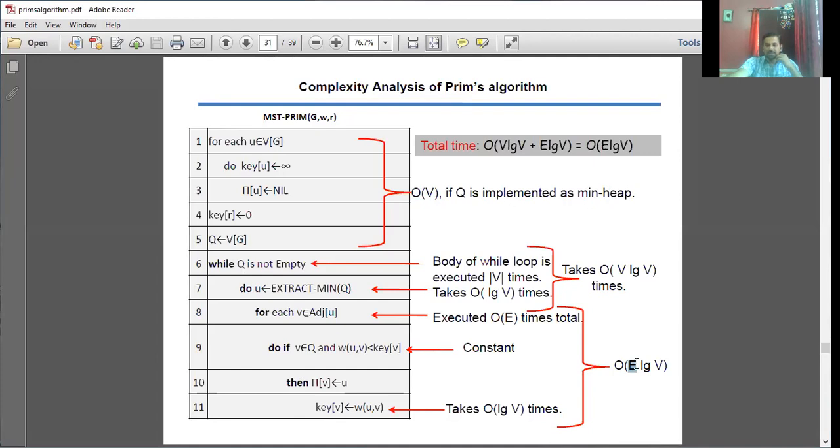All edges E will be multiplied by logarithmic V. In this lower part, I'm considering the vertices in logarithmic time. Here it is big O of V, and this operation is going to take logarithm of V. Finally, if I take the summation, the time complexity is going to be E, in the sense of number of edges, into logarithmic of n number of points. So this is the time complexity.